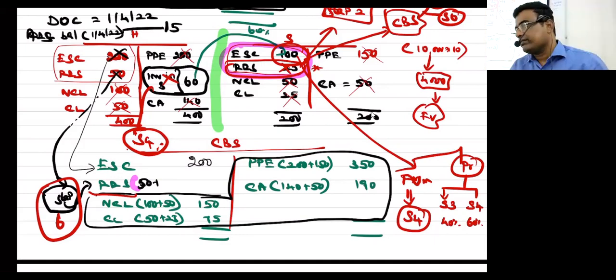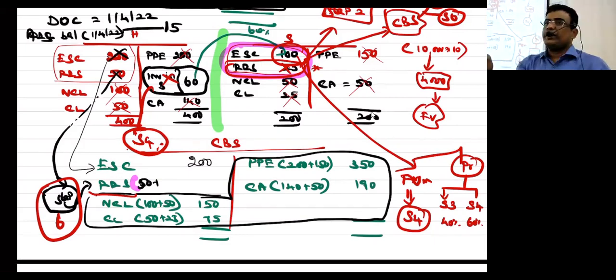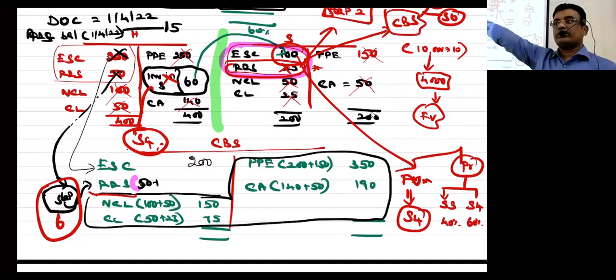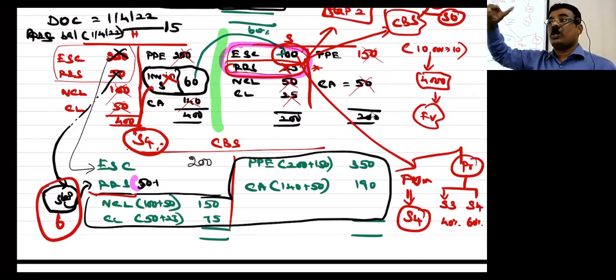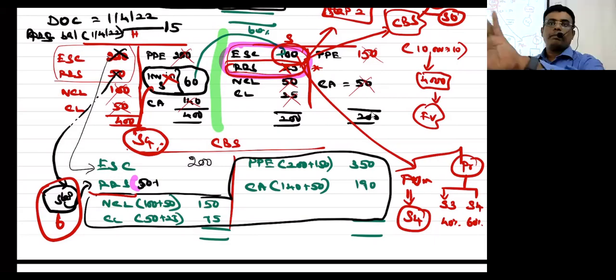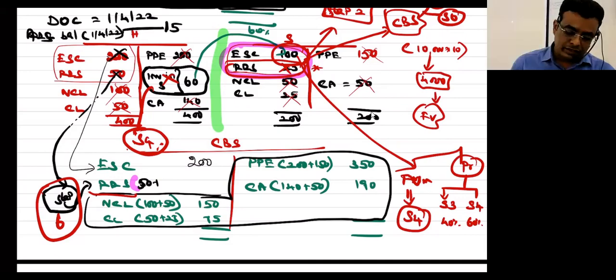Fair value method: you need not split up into holding company and subsidiary company, because the total of both holding and subsidiary amount will go to step number 4. In case of proportional method, you have to split up. Parent share will go to step number 4, and NCI share will go to step number 4. Now we will understand what those steps are.